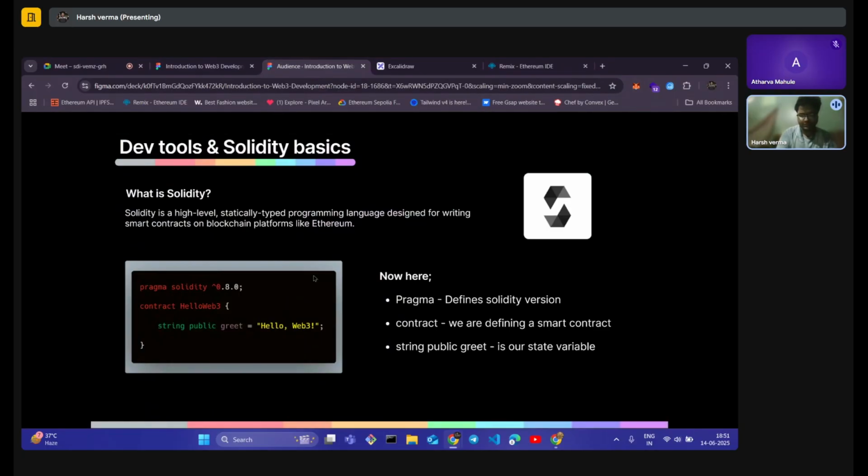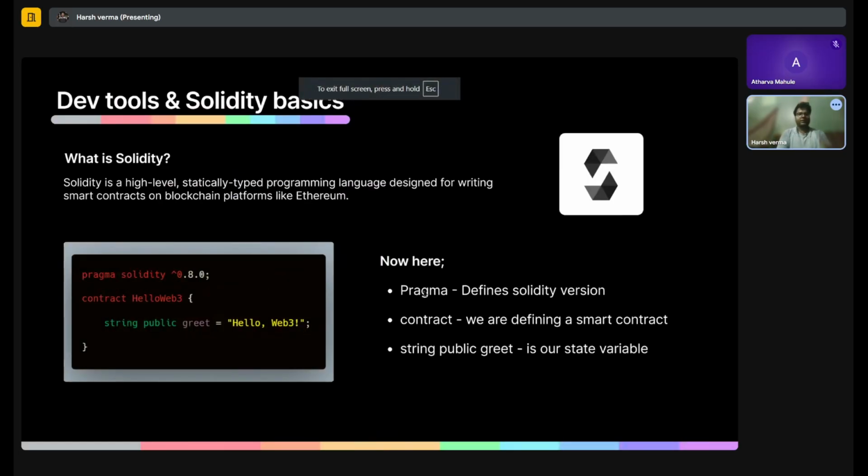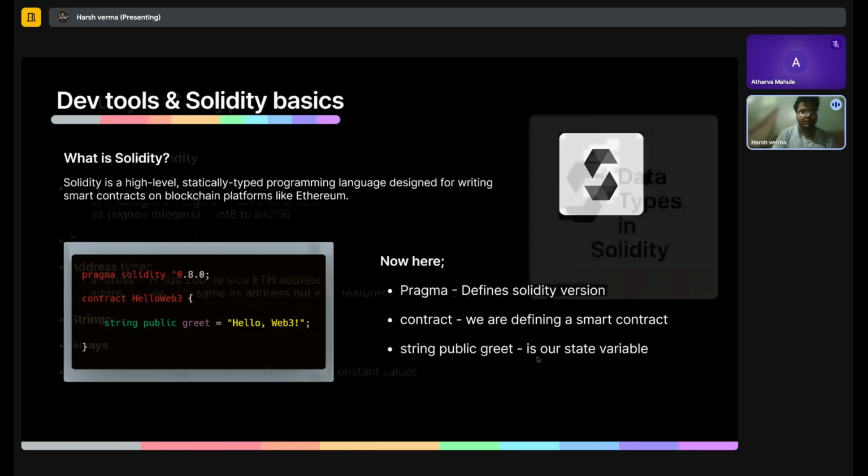Now let's get back to our slides. We have written the code: pragma defines the version, contract defines smart contracts, and we have created a state variable. Now I will talk about some functions and features we are going to implement in the final contract that we are going to create. So I will just cover the theory part as fast as I can, so we can start coding our main smart contract.